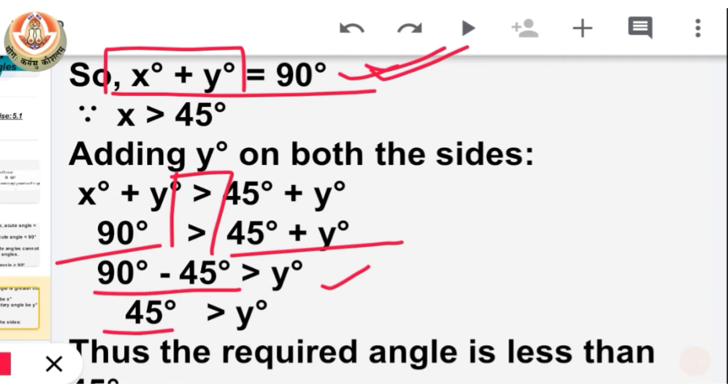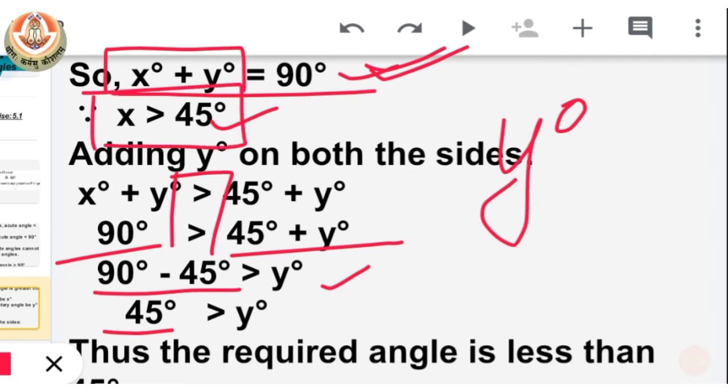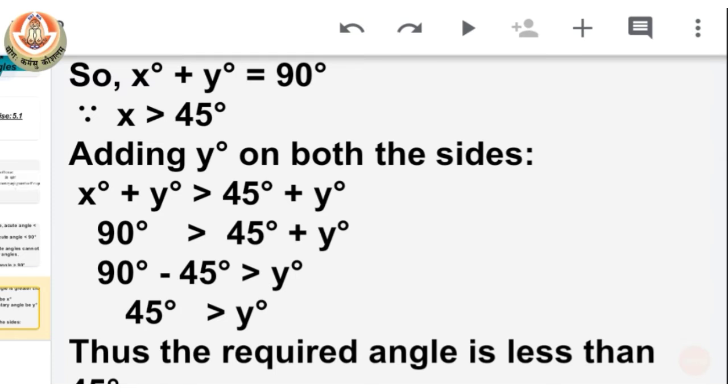Means that y, which we took as the complement for x, where x is greater than 45, should be smaller than 45. Thus the required angle should be less than 45.